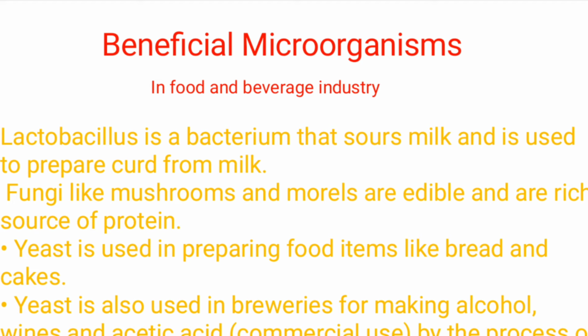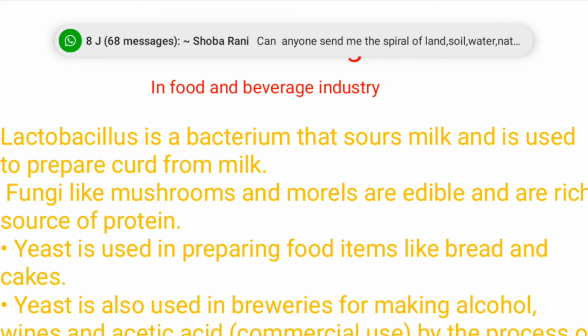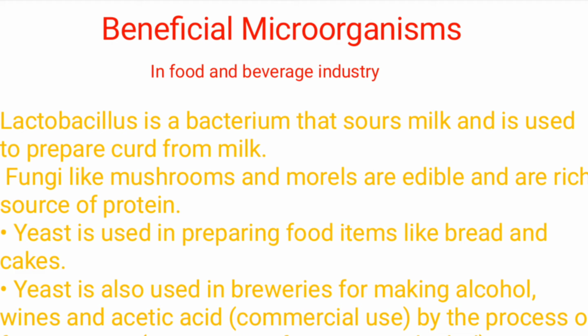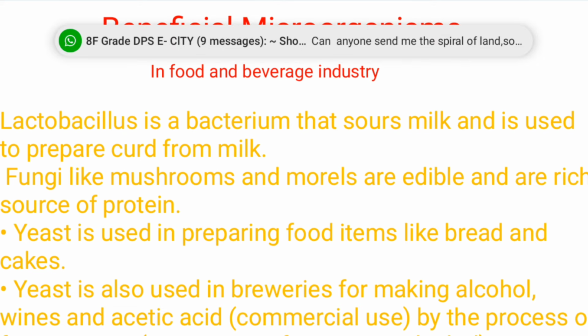Beneficial microorganisms are those which are useful for us. Its first use is in the food and beverage industry. So how microorganisms are used in the food and beverage industry, that we will see.